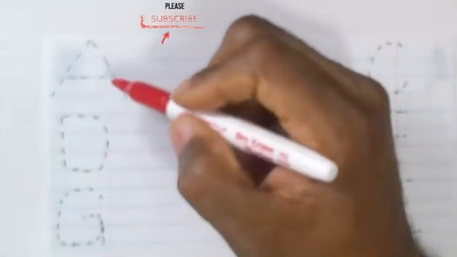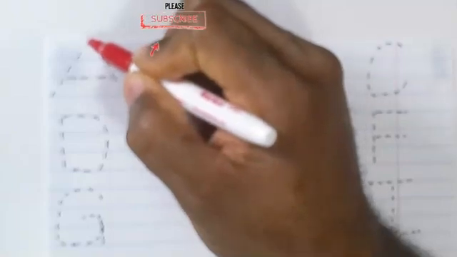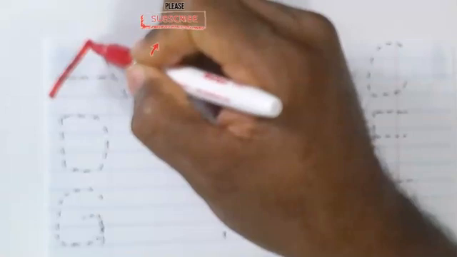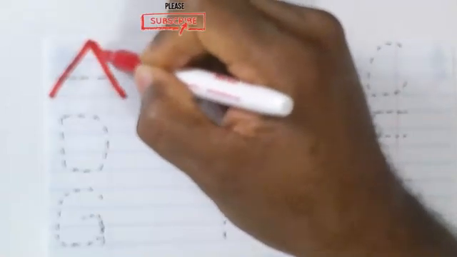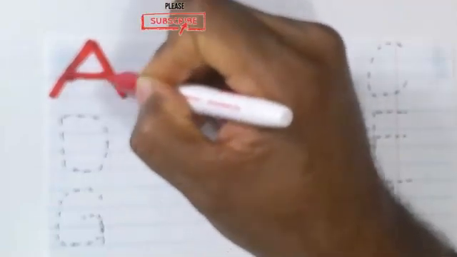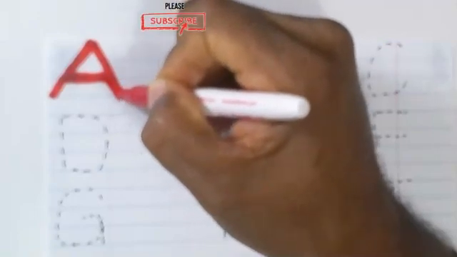This is the letter A. We will write the letter A using the color red. The letter A. A is for apple. The word apple begins with the letter A.